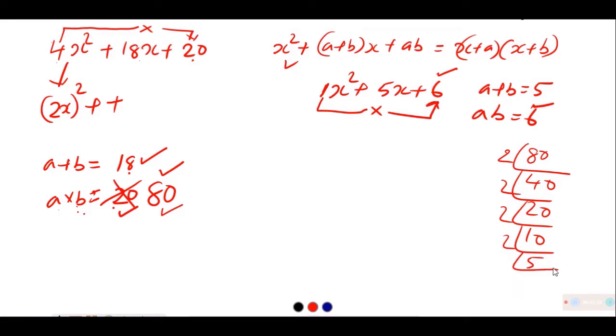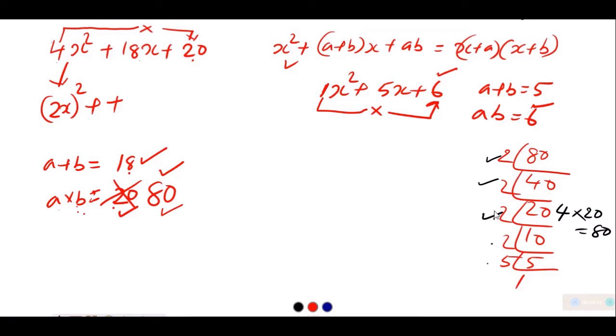This is the prime factorization of 80. Now we should factorize it in such a way that the product is equal to 80 and the sum is equal to 18. If we take these two together, it becomes 4 and the remaining is 20. 4 into 20 is equal to 80, but neither 4 plus 20 is equal to 18 nor is the difference equal to 18, so that is not correct.